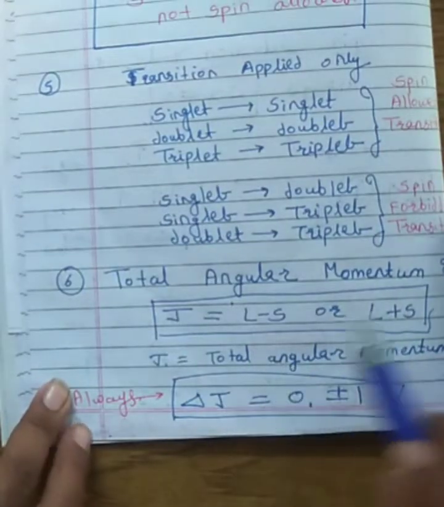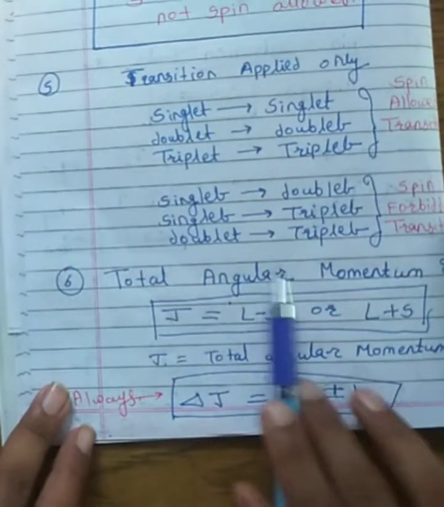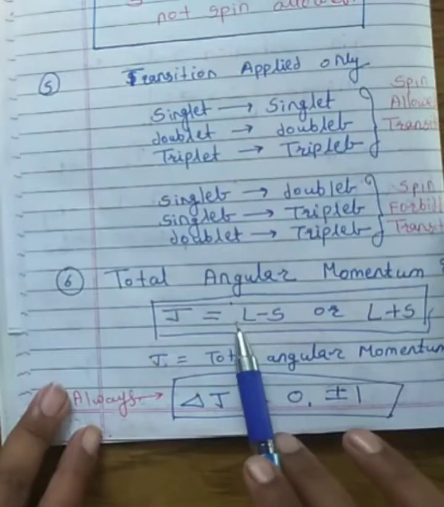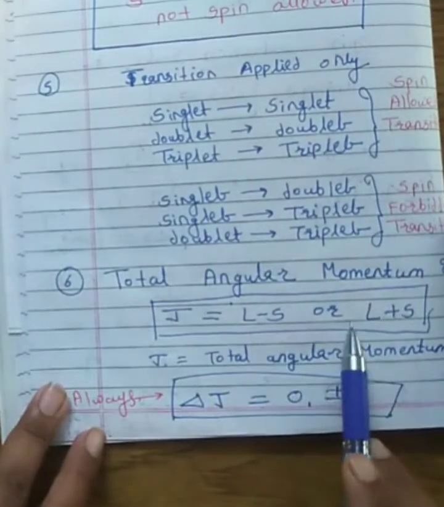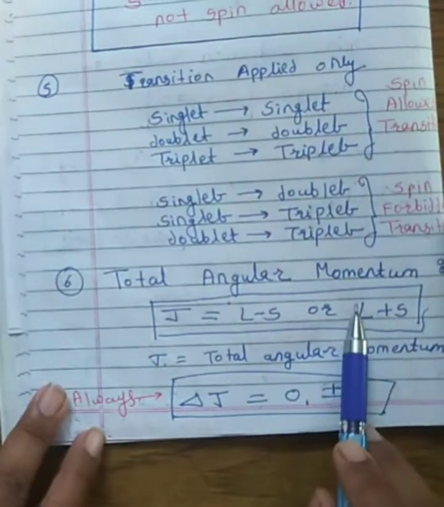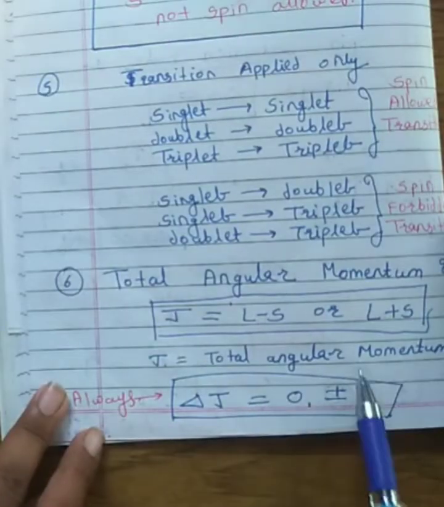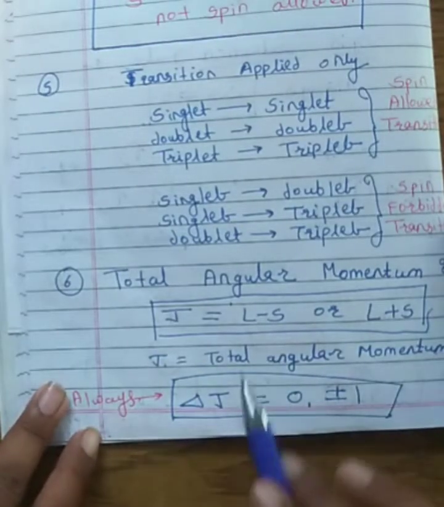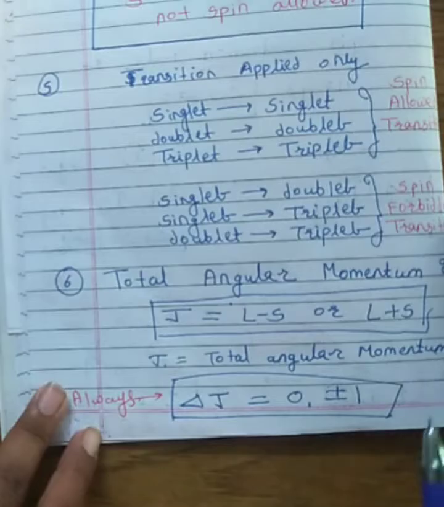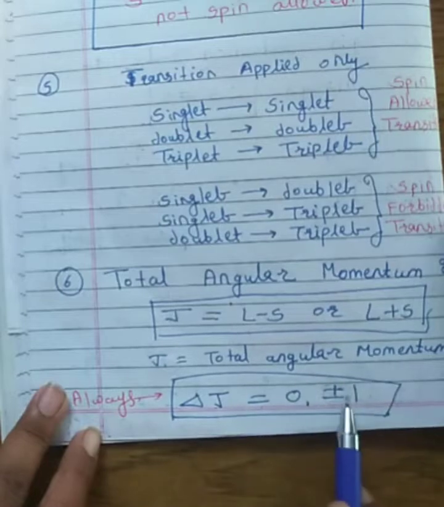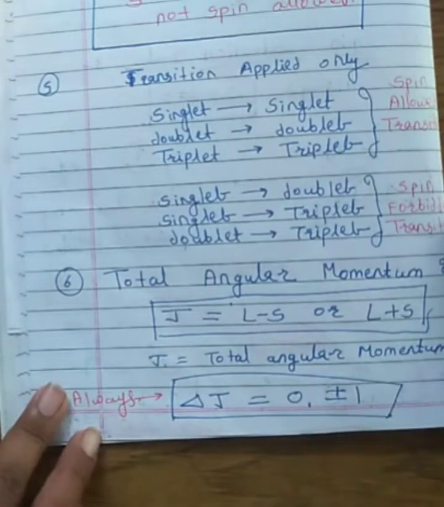In the ground state term, we have already seen that the J value is obtained between the limits of L minus S to L plus S. So J is the total angular momentum. Always remember in electronic transition that when the change in total angular momentum, delta J, is equal to 0 or plus minus 1, then your transition is allowed, otherwise it is not allowed.